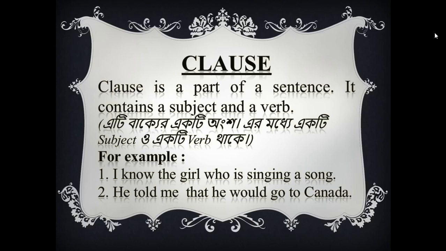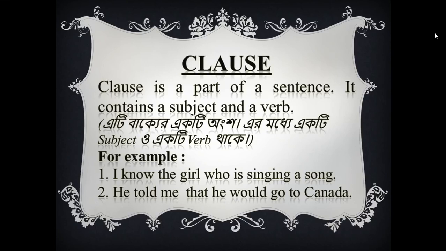And that he would go to Canada, this part is another clause. And this sentence is also formed with these two clauses. So he told me, one clause, and another clause is that he would go to Canada.